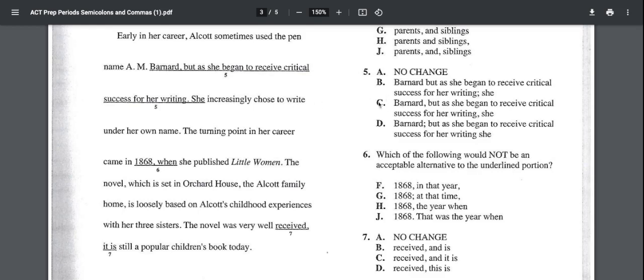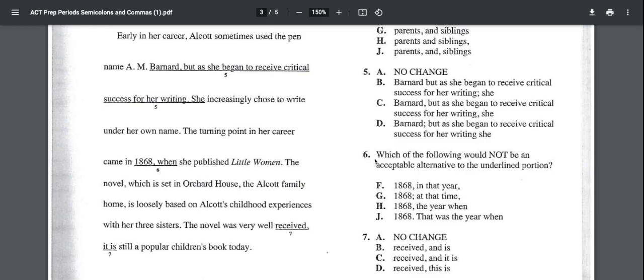So if we come over here, answer choice B just puts a semicolon here and deletes the comma up here, but that would not be correct because this is not a complete idea, but as she began to receive critical success for her writing, what? C leaves the comma there for the comma conjunction and then puts the comma after writing, which leaves us with this would be its own sentence. As she began to receive critical success for her writing, she increasingly chose to write under her own name. That is correct. We can join those two sentences with just a comma and a conjunction. So B is correct for number 5.